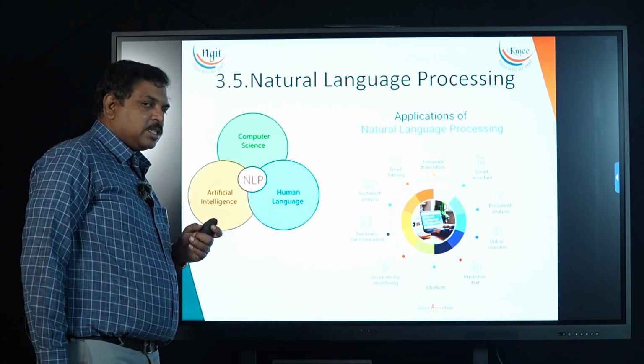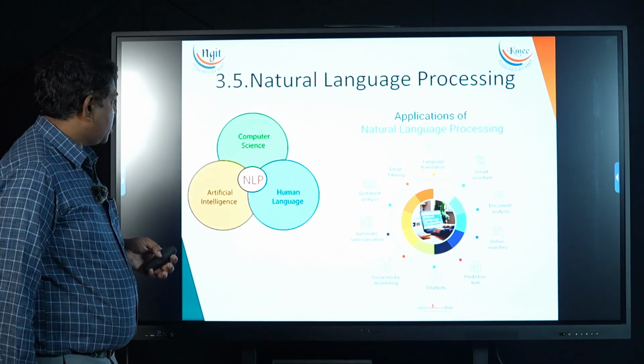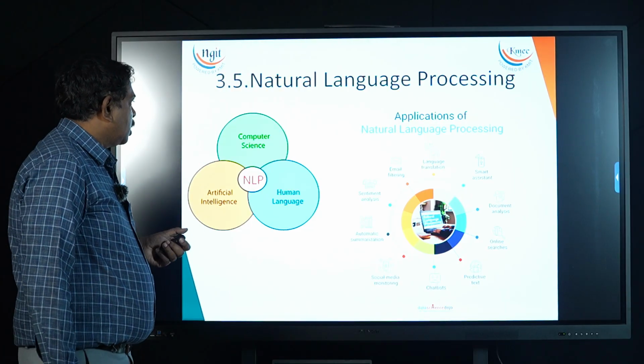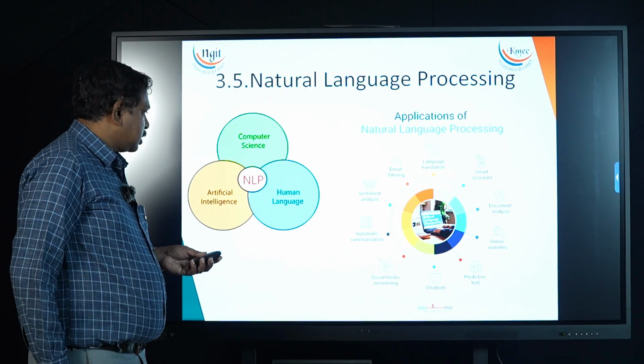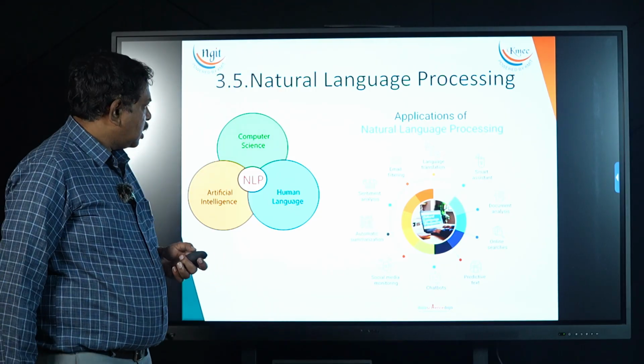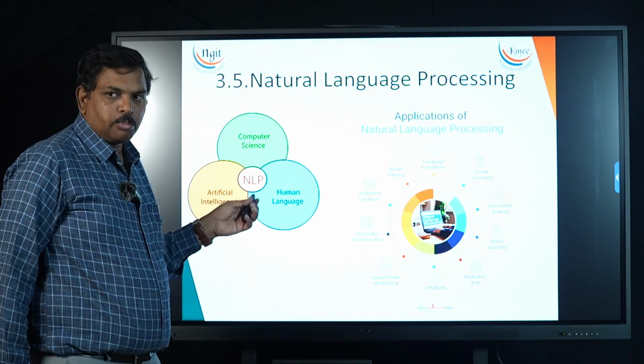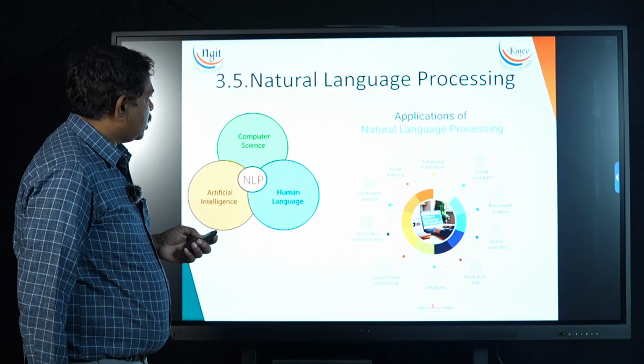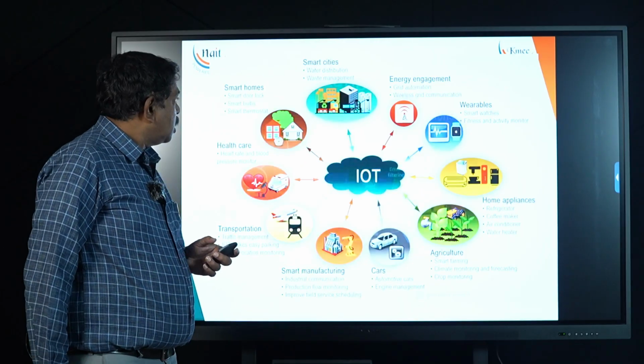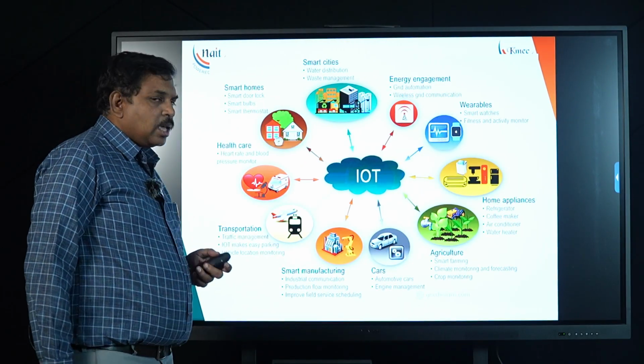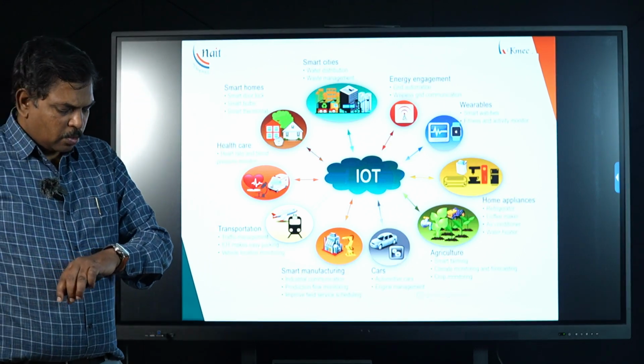So next one, NLP. Already I discussed this NLP. It is a growing trend now. It's a combination of artificial intelligence, computer science and human language. You went through the previous session about natural language. It's also trending now. And the last one, AI is converged with the IoT.